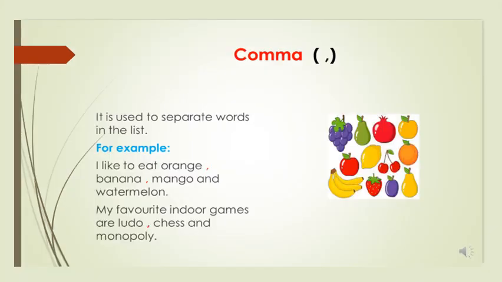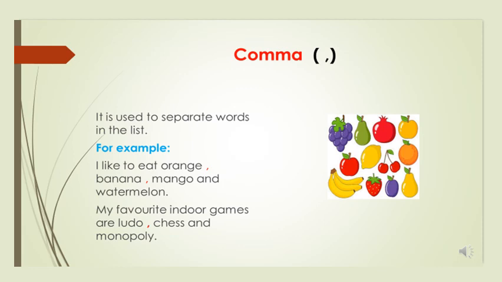Now the next punctuation mark is comma. Comma, it is used to separate words. If we are having same type of words in our sentence, suppose you can see the picture of different kind of fruits. So when I'm using different type of fruits in my sentence. Suppose I like to eat orange, banana, mango and watermelon. So we have to put comma between the two words. Like see, between orange and banana, I have put a comma.